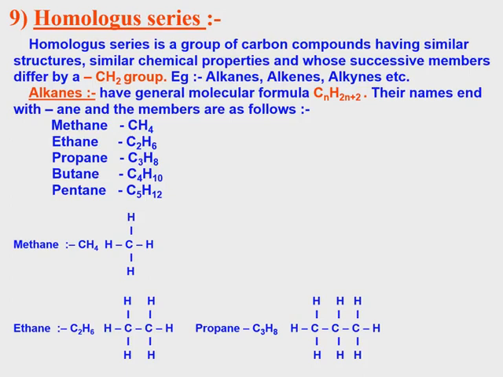Then n equal to 5, carbon 5, H 2 into 5 is 10, 10 plus 2 is 12. So C5H12 is called pentane, carbon 5, it contains single bonds. If n equal to 6, C6, H 2 into 6 is 12, plus 2 is 14. So C6H14 will come. That is hexane. Like this it goes on.